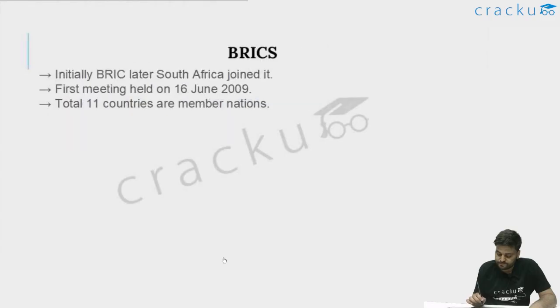Let's move ahead. Now let's talk about BRICS. Its full form would be B for Brazil, R for Russia, I for India, C for China, S for South Africa. Now, this is not really an organization, first of all. This is just an annual summit which happens in different countries out of the members of this organization. So it is an annual summit only, not a foundation or organization. Initially it was not BRICS, it was BRIC only. So South Africa was not there. Later South Africa also joined it.